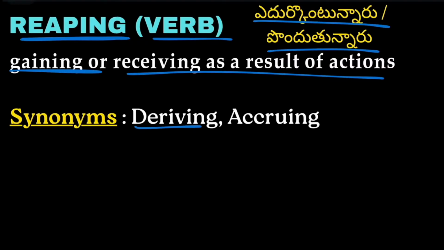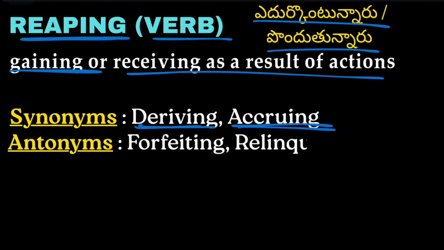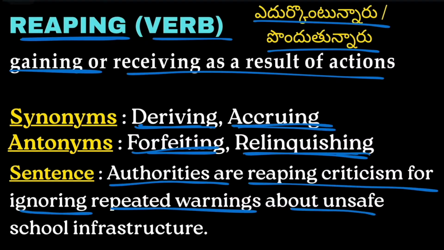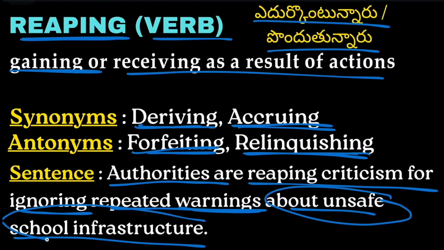Synonyms are deriving and occurring. Antonyms are forfeit and relinquishing, meaning losing something. Example: authorities are reaping criticism for ignoring repeated warnings about unsafe school infrastructure. So the school infrastructure is bad and they are receiving a lot of criticism for that.